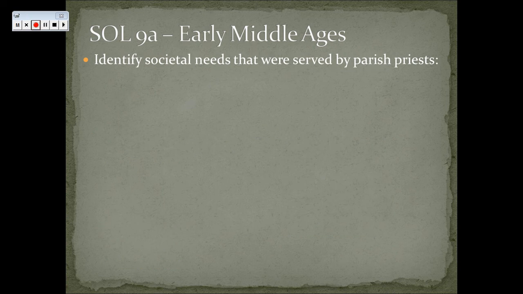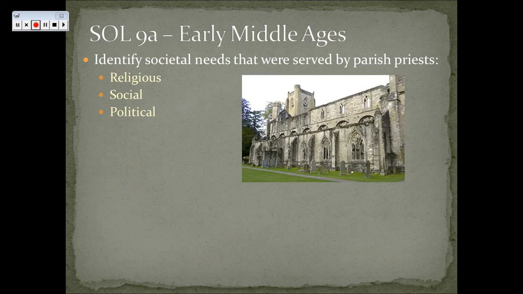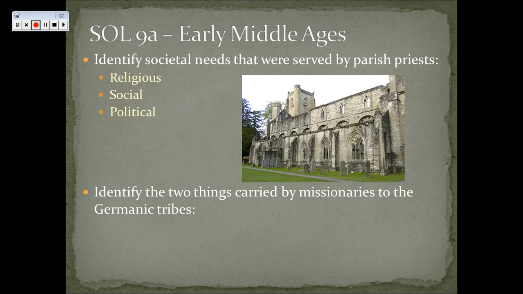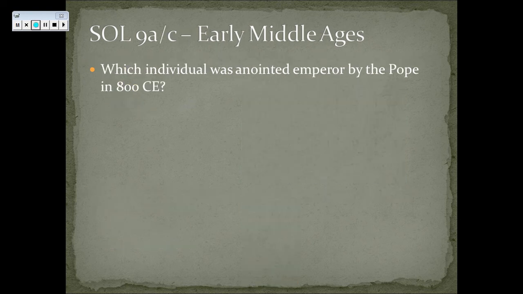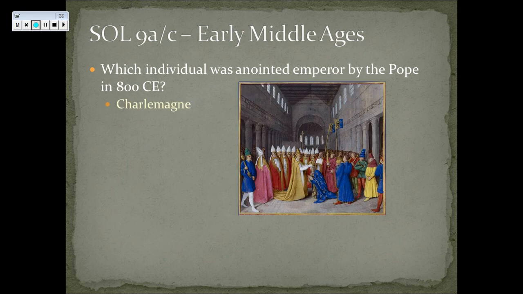Alright, societal needs that were served by parish priests were religious, social, and political. And then two things carried by missionaries to the Germanic tribes were Christianity and the Latin alphabet. So the Germanic tribes will adopt Christianity and the Latin alphabet primarily. Now, which individual was anointed emperor by the Pope in the year 800 CE? And the answer is Charles the Great, or Charlemagne.